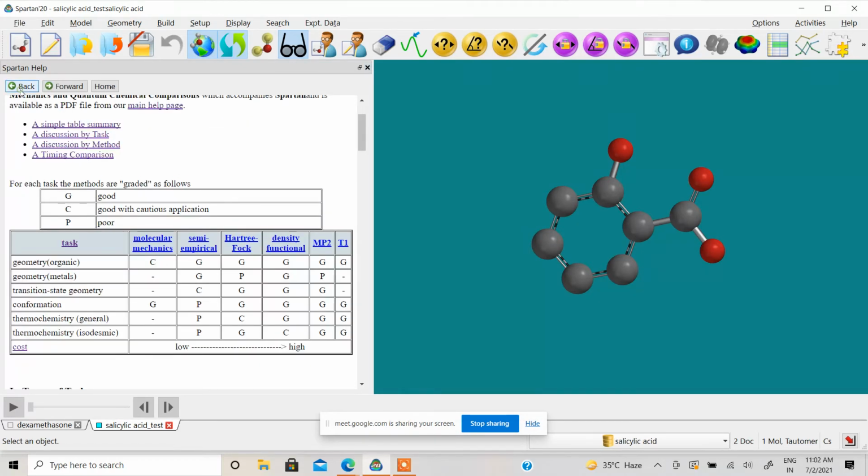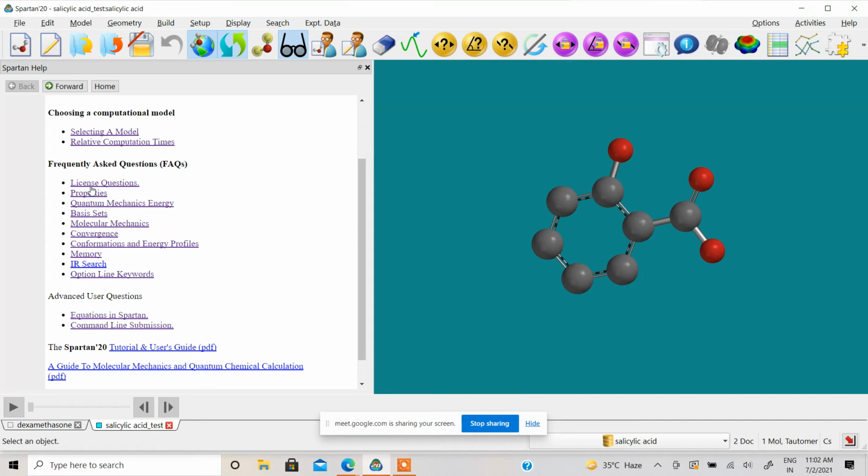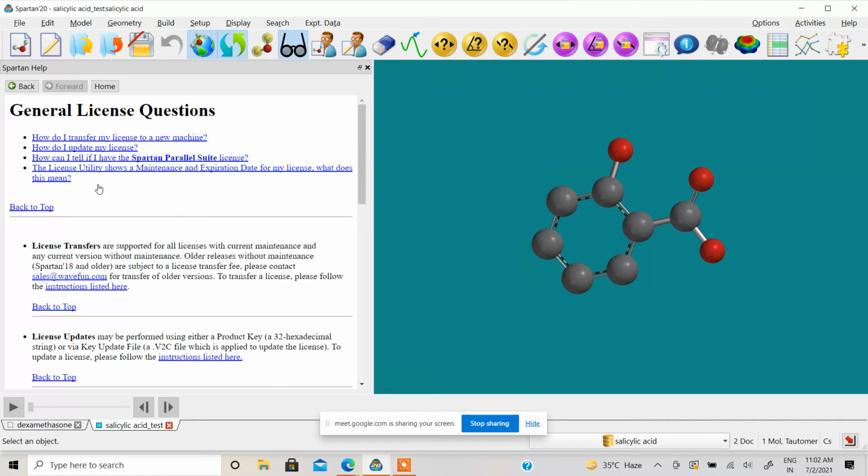Then there are questions regarding FAQs. We have highlighted lots of frequently asked questions, which is really going to give you a great insight about the software. The first one is about licensing. You will get details about the licensing, such as how do I transfer my license to a new machine and all.